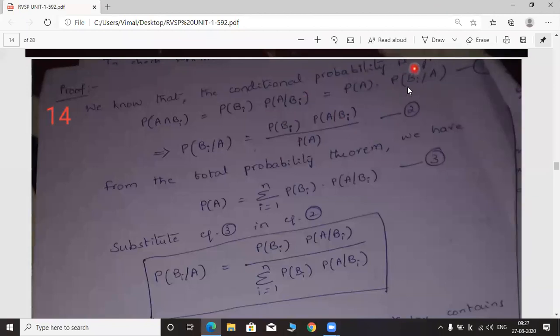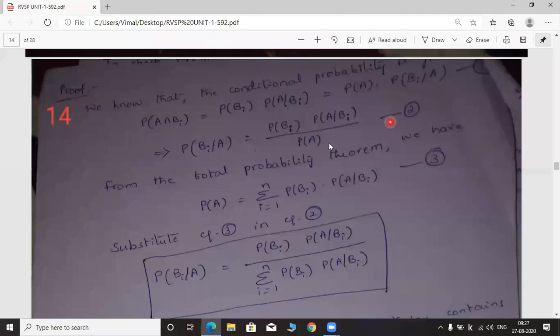Now, from this formula, we have to write P of Bi given A. Probability of Bi given A is equal to P of Bi into P of A given Bi by P of A. By equating these two terms, we write the formula for P of Bi given A, because we have to get that formula in Bayes theorem. You take P of A to the other side, then it will go to the denominator. Let this be equation number 2.